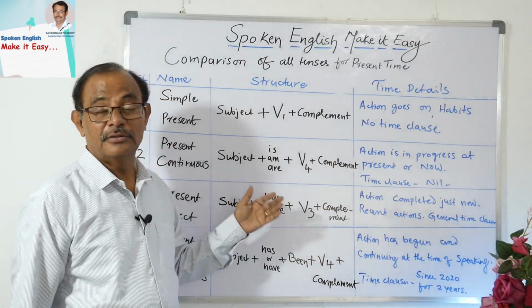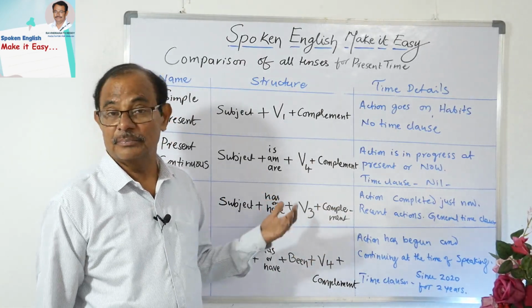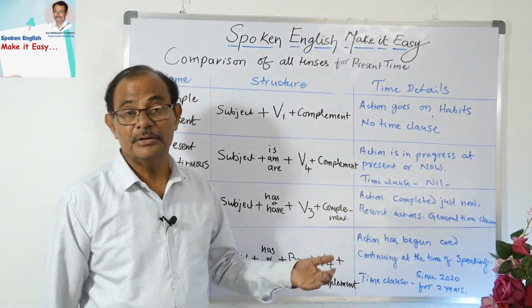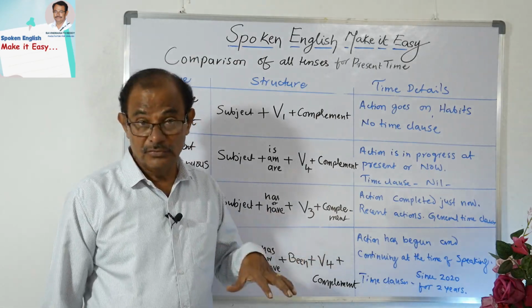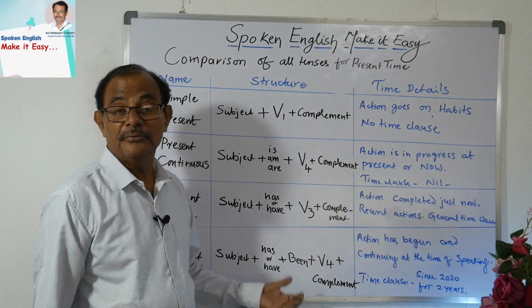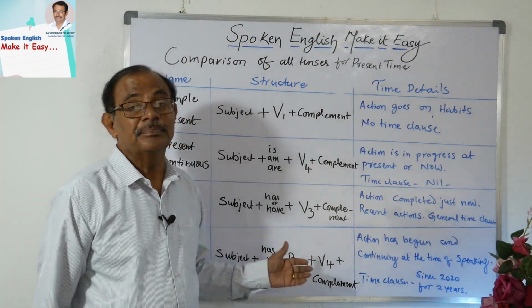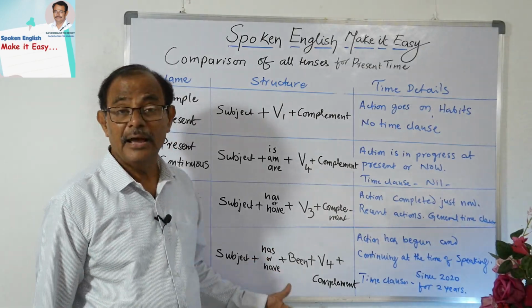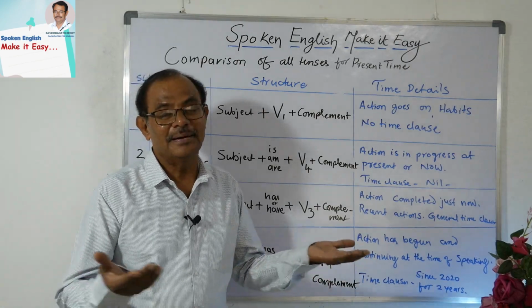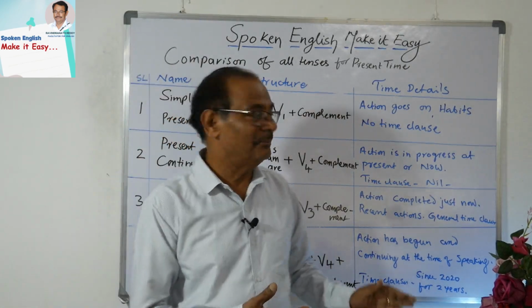Present continuous is subject plus is, am, are plus V4 plus complement, and perfect is subject plus has and have plus V3 plus complement. Present perfect continuous takes subject plus has and have plus been plus V4 plus complement. See the structures, how simple they are.